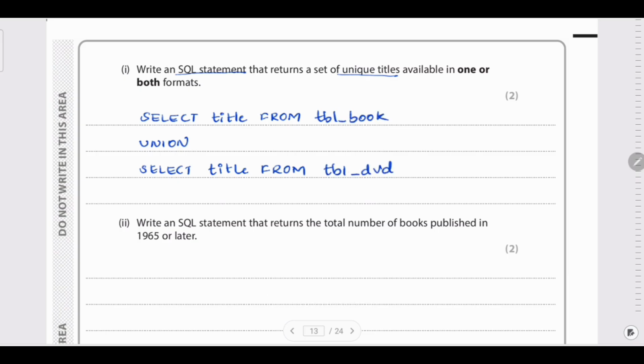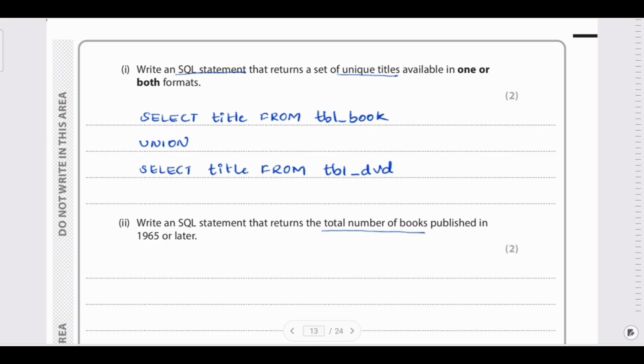The next question is: write an SQL statement that returns the total number of books published in 1965 or later. Here it is clearly written, total number of books. Whenever you want to count, total number means what you will be counting, like 1, 2, 3, 4. How many books are there? So for that total, you have to use the keyword count.